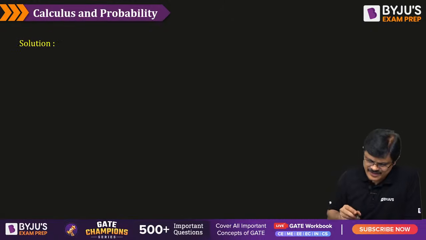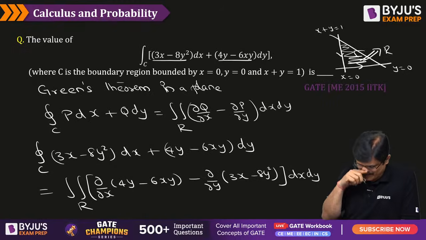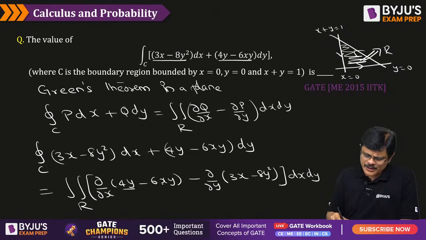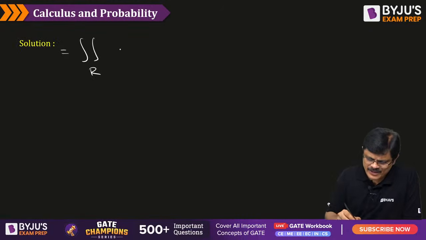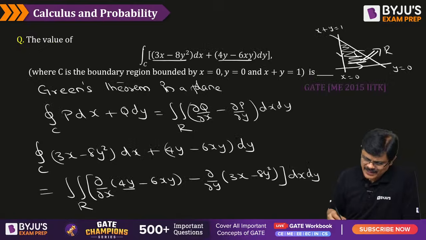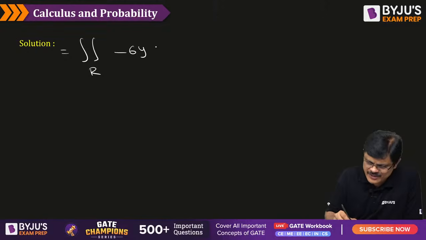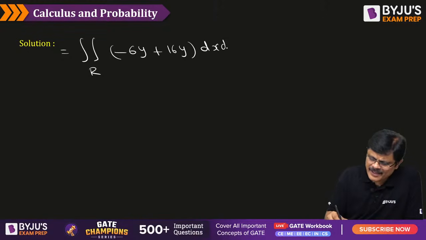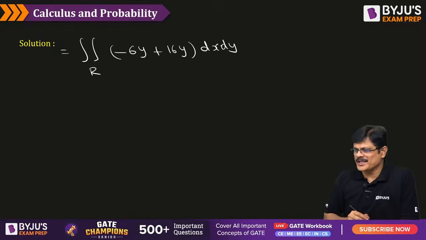So let us simplify this first. This is the double integral over the region R. What is dou by dou x of q? It is minus 6y. And what is dou by dou y of p? It is minus 16y. Minus of minus is plus 16y. So it is plus 16y into dx dy, my dear friends.